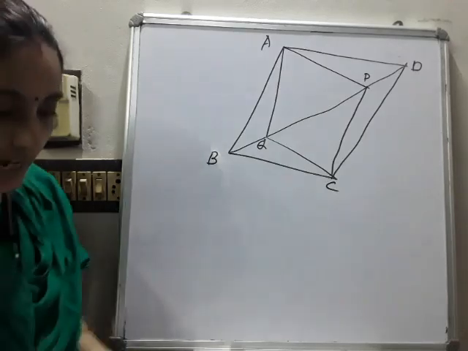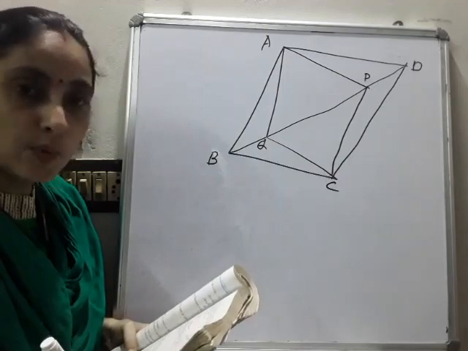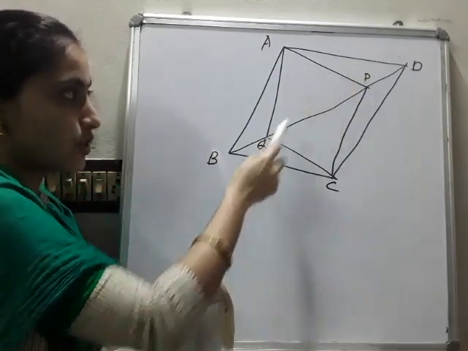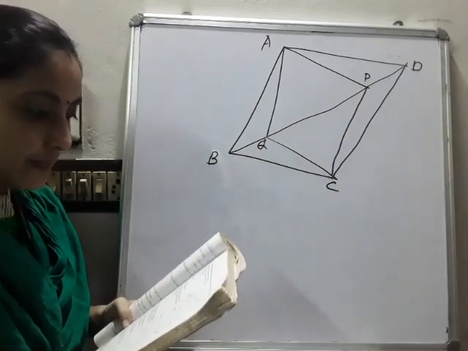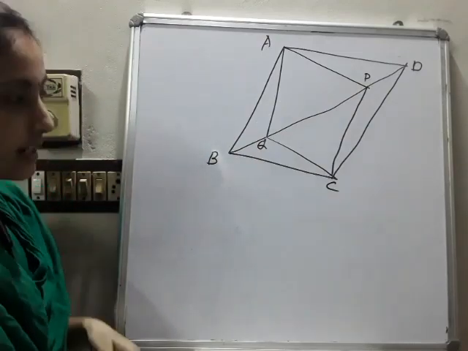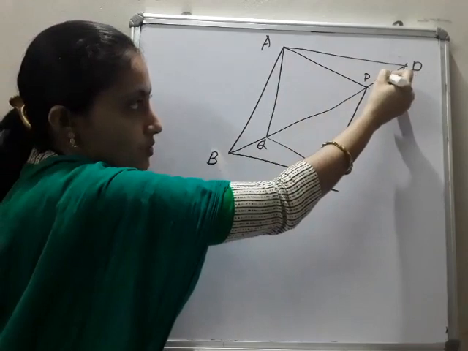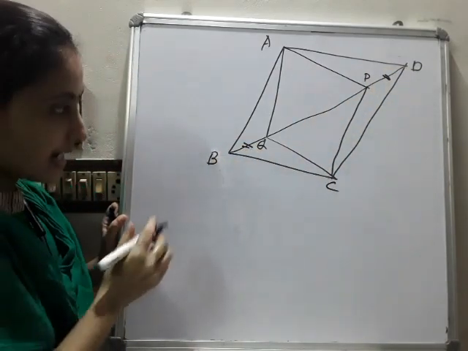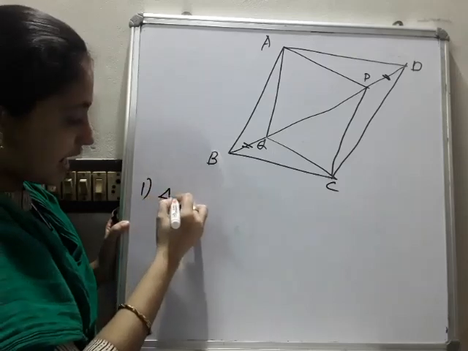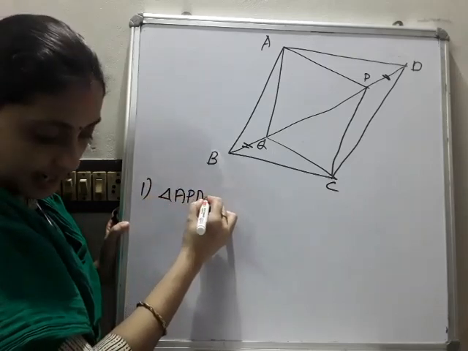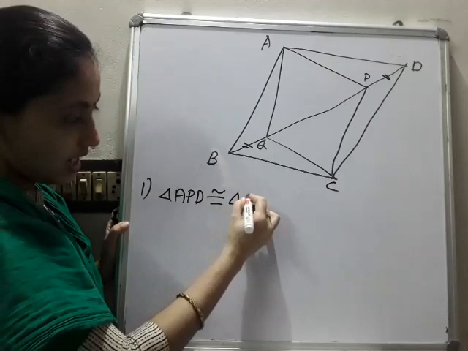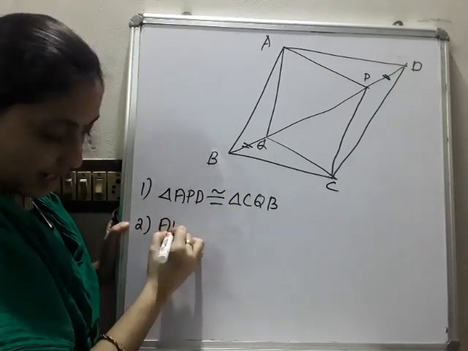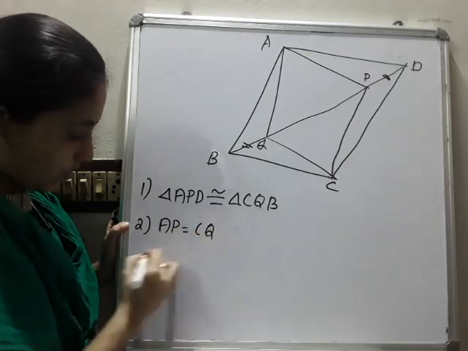Okay, 9th question is ABCD is a parallelogram. 2 points P and Q are taken on the diagonal BD such that DP is equal to DQ. DP means this one is equal to this one. That is already given in the question. Show that we have to prove triangle APD congruent to triangle CQB, and second one AP is equal to CQ.